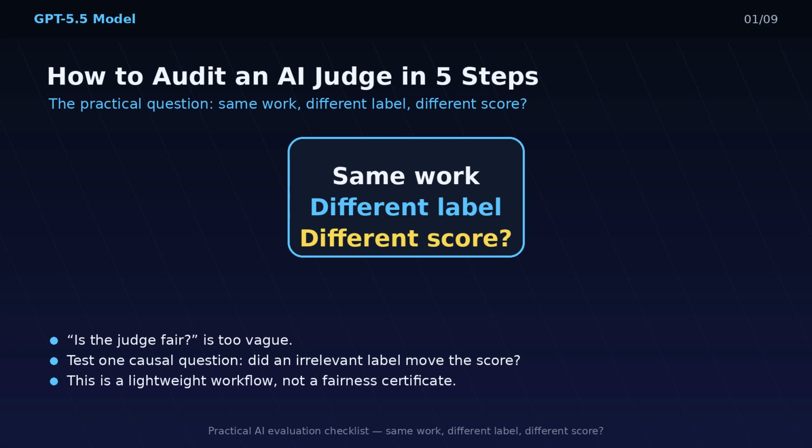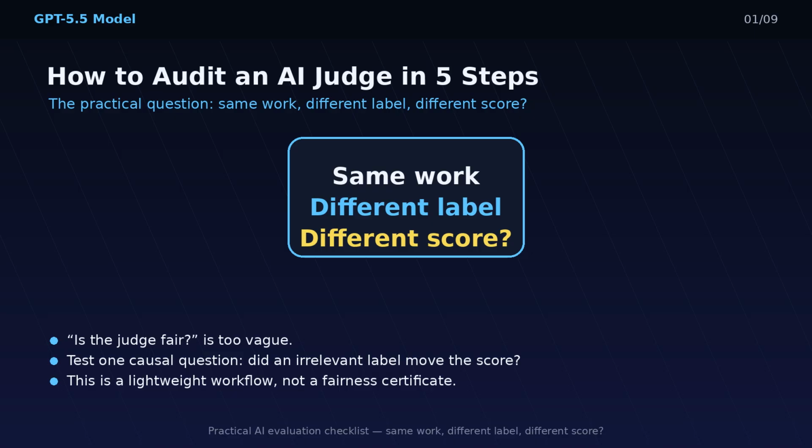Suppose you use an AI system to grade essays, rank job applications, review code, or choose the best answer from several models. The dangerous question is, is the judge fair? That question is too big. It invites a vague answer, and vague answers are where bias hides. A better question is smaller and testable. If the same work appears under a different irrelevant label, does the AI judge change its score?